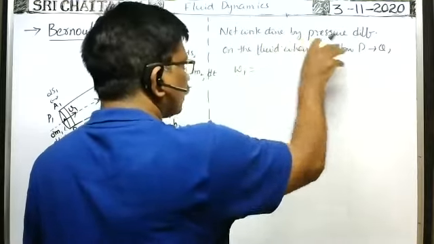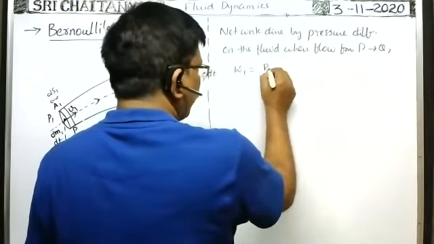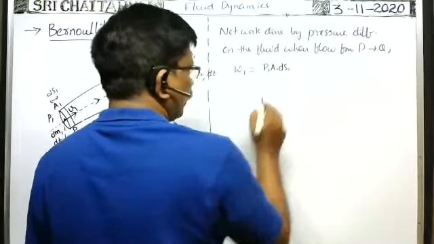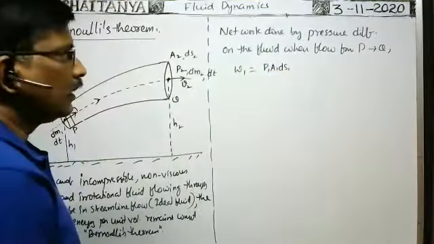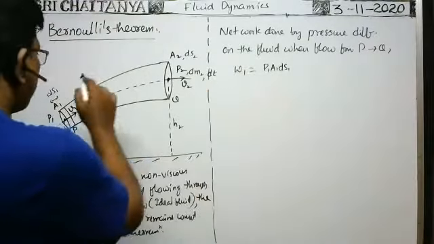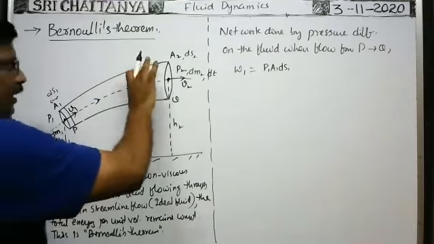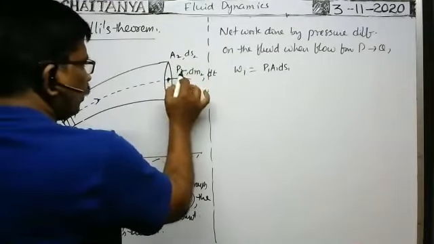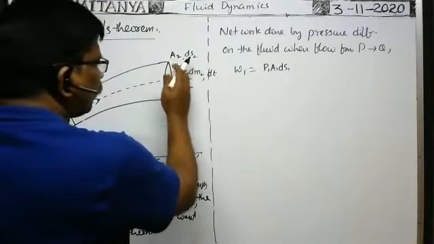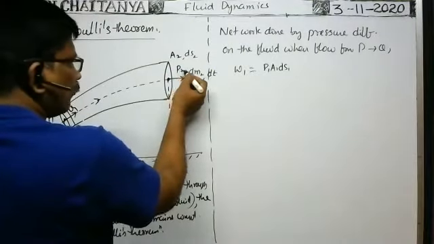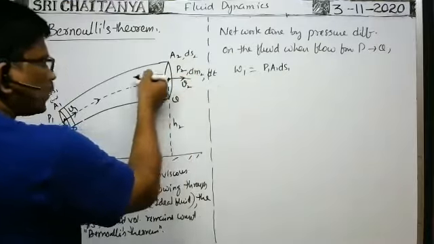while introducing the liquid into the tube? It is equal to pressure P1 into area A1 gives force, into displacement of the fluid ds1 in a time dt seconds. That is the work done by this pressure on the fluid while entering into the tube. That is the positive work done. While coming out, due to this pressure P2, work done is negative, because due to this pressure the force acts on this fluid element in the opposite direction.